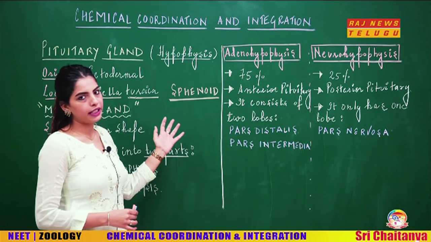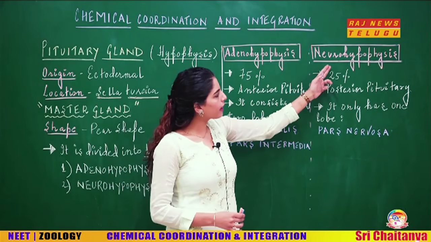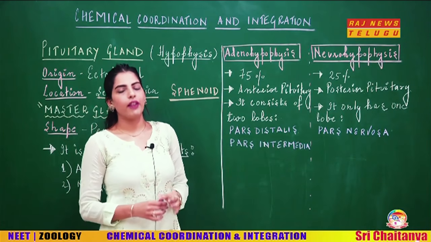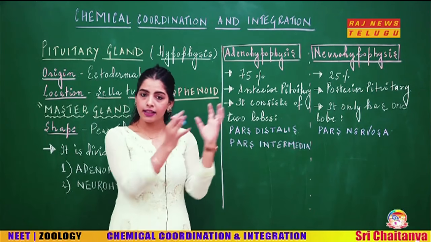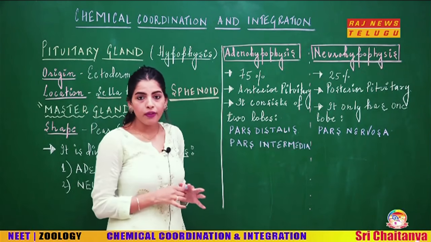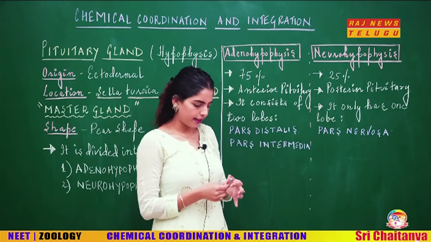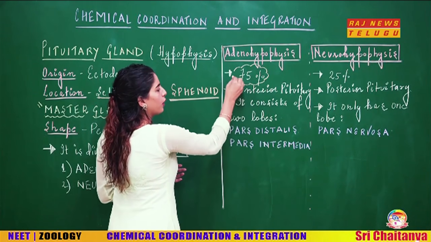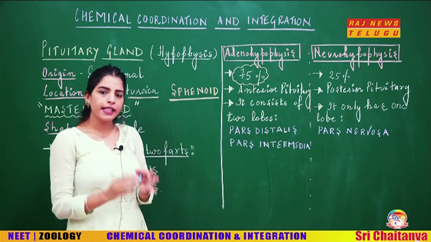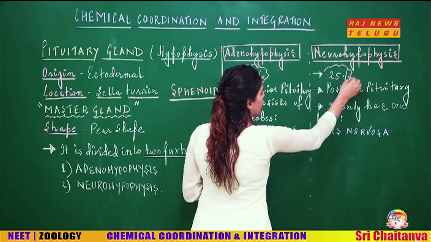Hypophysis means your pituitary gland. First part is adenohypophysis and the other part is called as neurohypophysis. I have written how much part is formed of adenohypophysis and how much part is contributed by neurohypophysis. So the adenohypophysis is the major portion of the pituitary, which is 75%, and the neurohypophysis is only 25%.